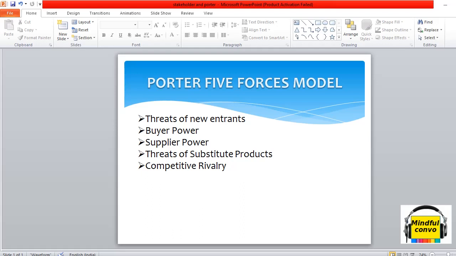Now moving on to the fifth segment, it is threat of substitute products. We have to analyze the threat of alternative products offered by competitors available in the market. If substitute products are of good quality and of a cheaper rate, then there will be less demand for our products in the market.